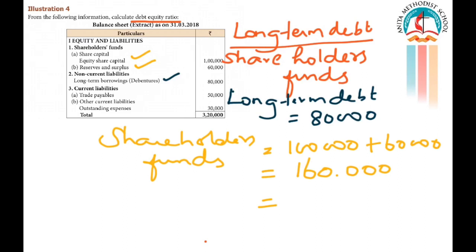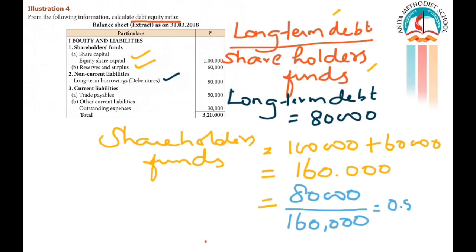Now compute. What is your formula? Long-term debt by shareholders' funds. Long-term debt is 80,000. Shareholders' funds is 1,60,000. Okay. 80,000 divided by 1,60,000, so you should not write 2:1. It is 0.5:1. Are you able to understand, children?